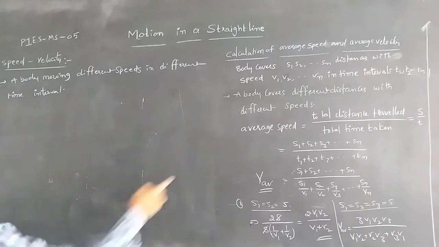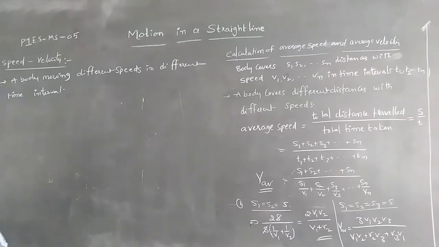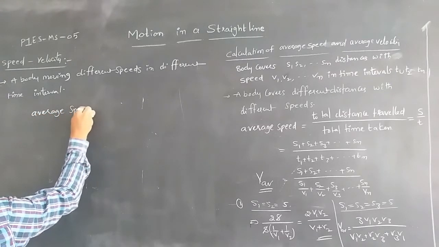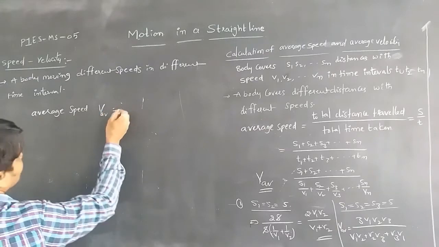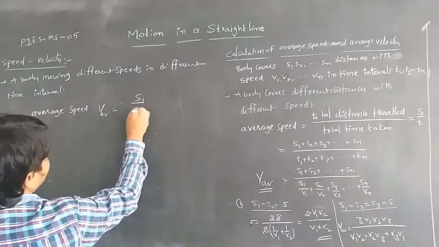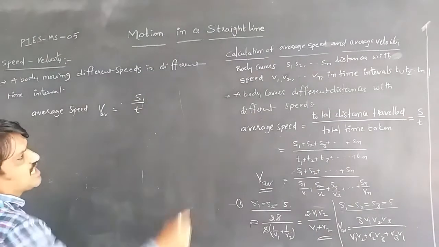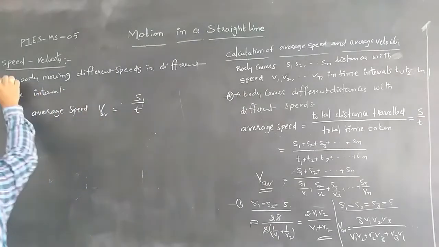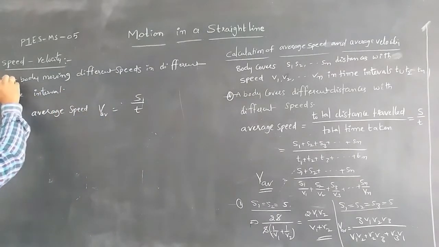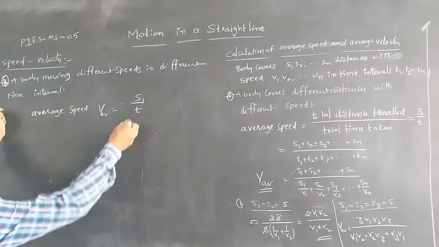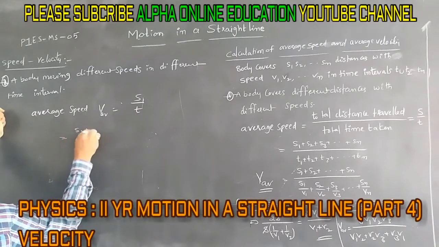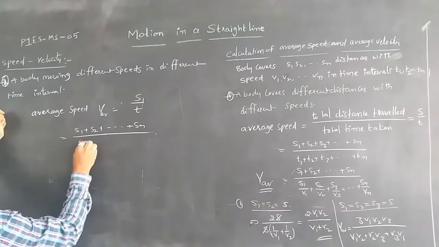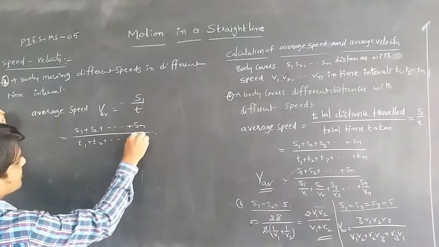Already we know the average speed, V average is equal to S by T. From that relation, a body covers S1, S2, up to Sn, this is the one case, and this is the second case. In that case, the total displacement is S1 plus S2 plus up to Sn, by the time intervals T1 plus T2 plus up to Tn.